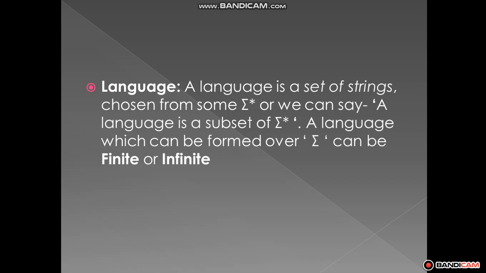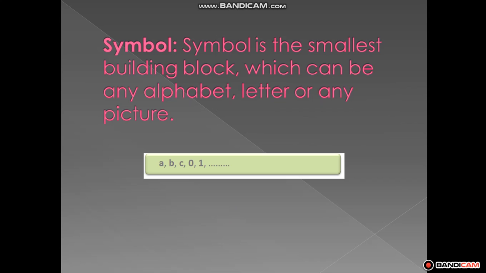Okay, and next we go to what is a symbol. A symbol is the smallest building block. This smallest building block is represented by any alphabets, letters and digits. That is small a, small b, small c, 0 and 1s, and capital A, capital B, capital C also. These are representing the symbols.